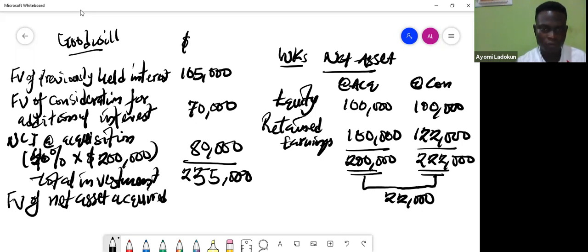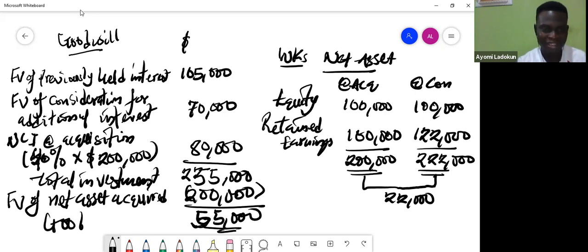Okay, fair value of net asset acquired. So I've already computed it now. Is that not 200? Okay, so if I remove it, that should be 55. Okay, so this is 55. This is 55 actually, not, it's looking like 65.